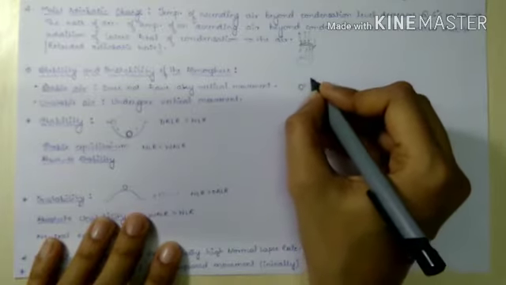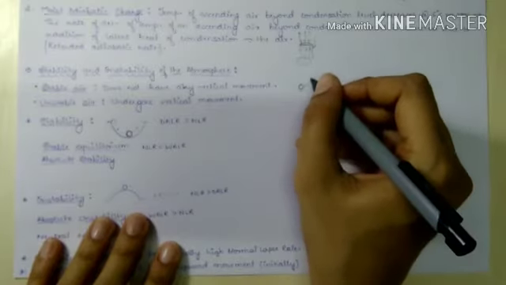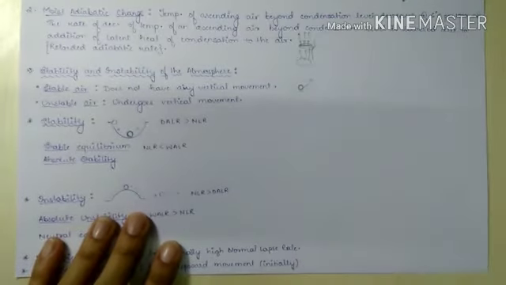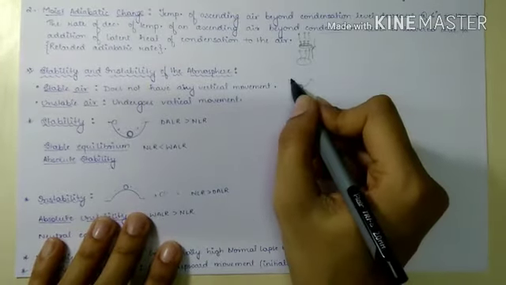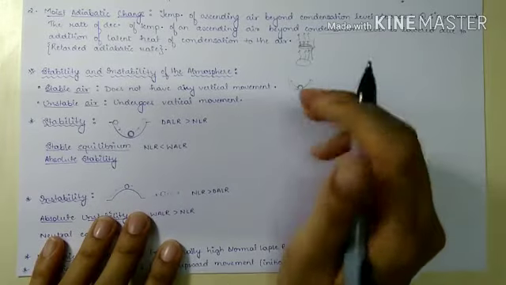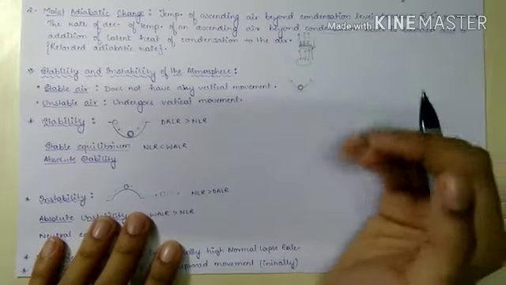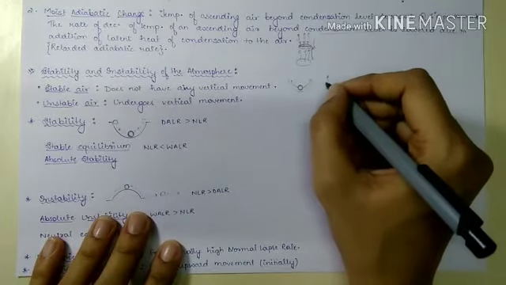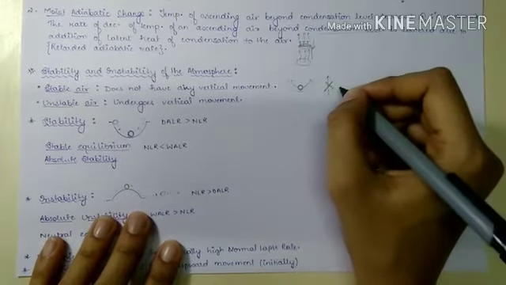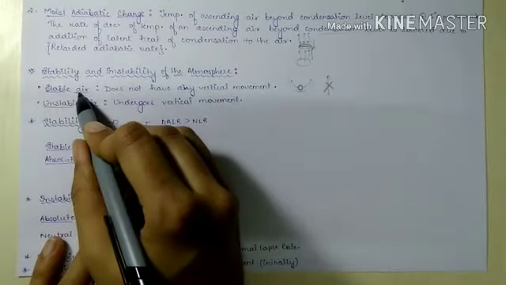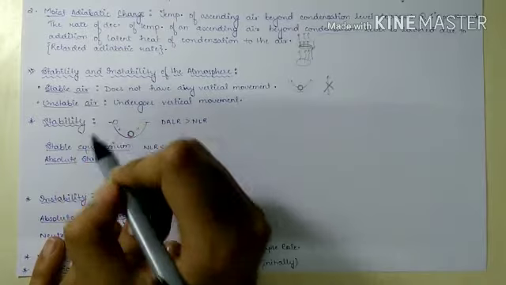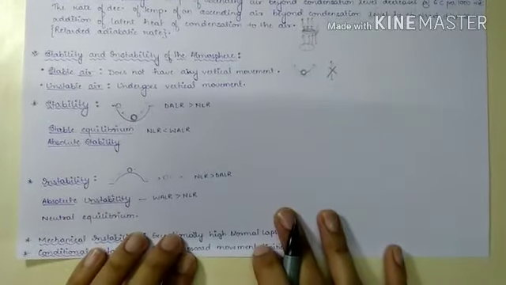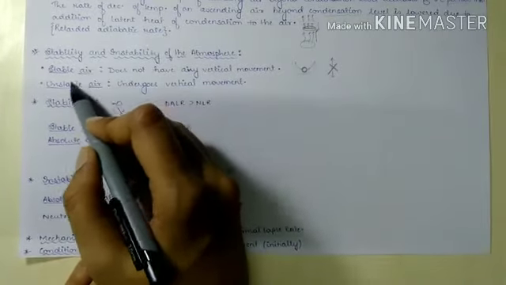If we move it upwards, it will move upward, but then again it will come back to its position. So when the air comes back to its position, or is not having any vertical movement, either ascending or descending, it is known as stable air. While in unstable air, it undergoes vertical movement. So that is stable air and unstable air.